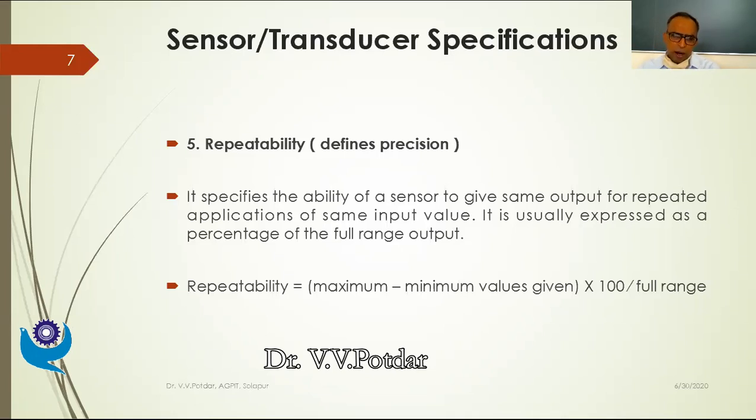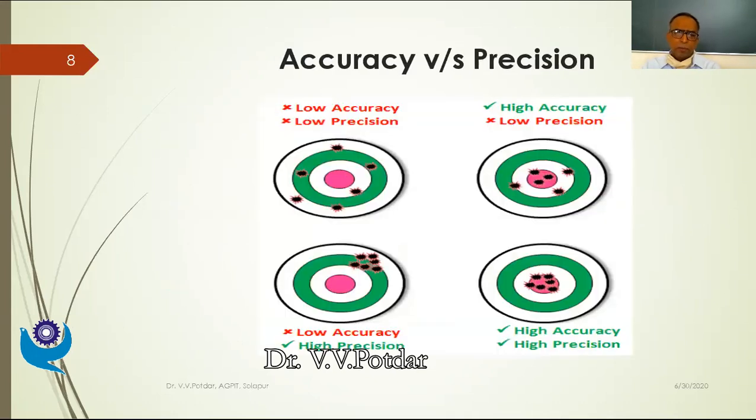Now let us go to a point wherein we'll be comparing accuracy with precision. Now this graphic will make the concept very clear. Let us say this is my expected value, and let us say that this is the margin of error which is tolerable, or this is the accuracy I want. So if the parameter has exactly the same value, fine, it is accurate. Now if the parameter is up to this range, let us call it accurate.